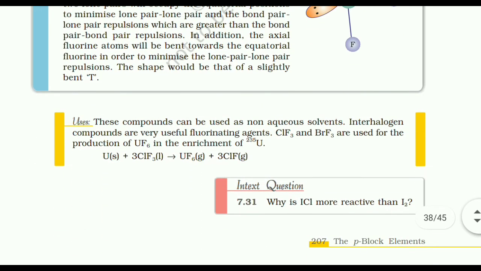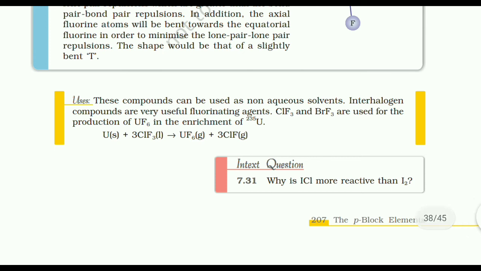Uses. These compounds can be used as non-aqueous solvents. Interhalogen compounds are very useful fluorinating agents. ClF3, BrF3 are used for the production of UF6 in enrichment of uranium-235.